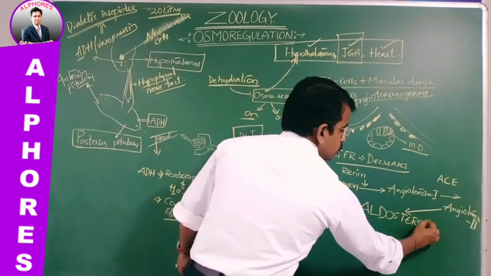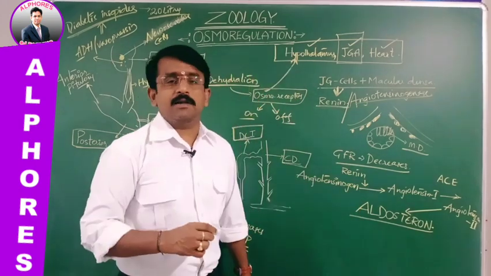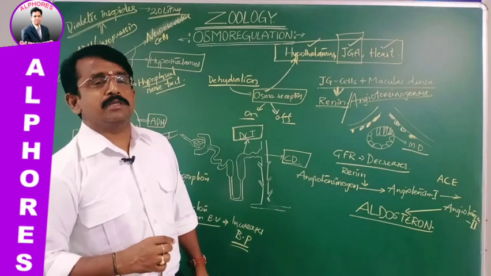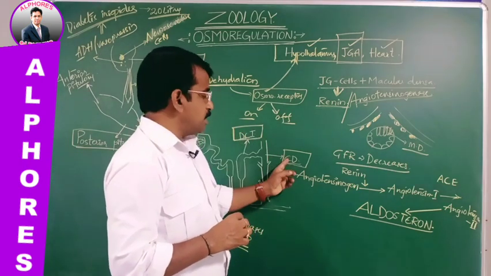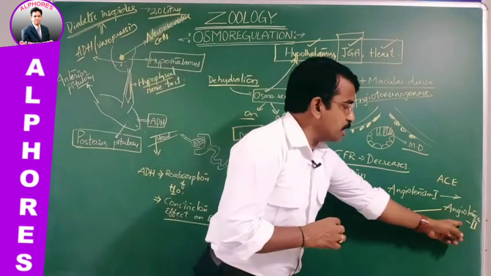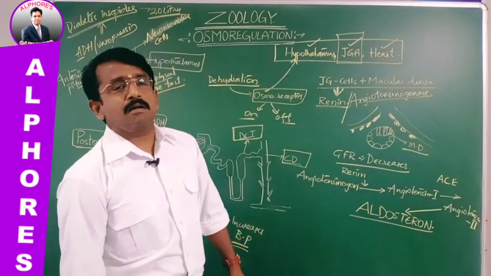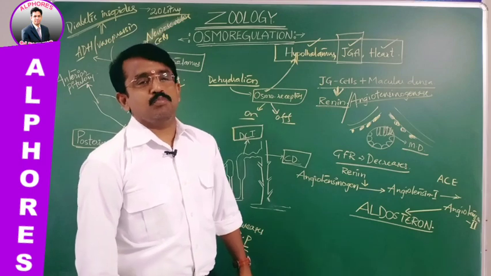What is aldosterone? However, this information we have discussed earlier, the role played by the hormones in the distal convoluted tubule and collecting tubule. That is, angiotensin 2 stimulates the adrenal cortex to secrete corticoid hormones.